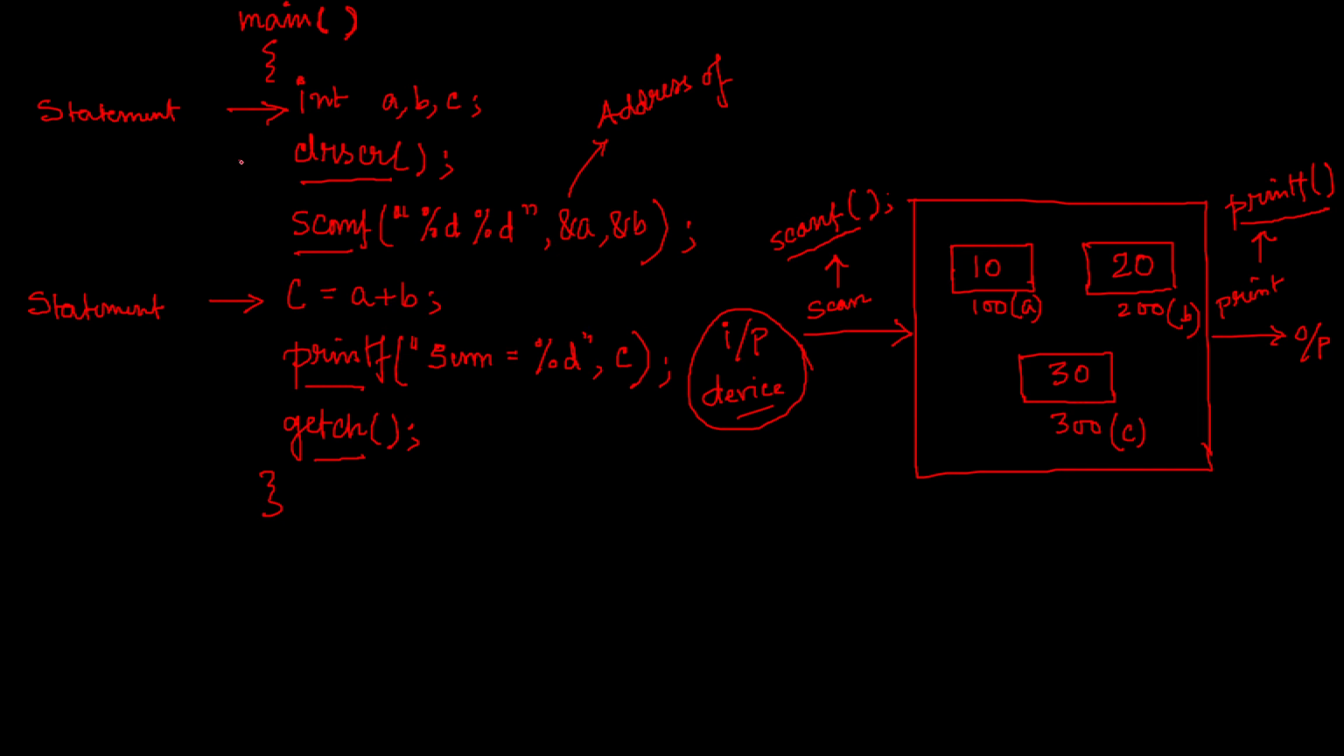Now this part is not only a function, this is a function call. This is a function call. This is another function call. What does it mean? It means that you are calling this clrscr function to clear the screen. You are calling the scanf function to scan data from the input device. You are calling the printf function to print data on the screen. You are calling the getch function for holding the screen for some time. You are calling, I mean as a programmer.